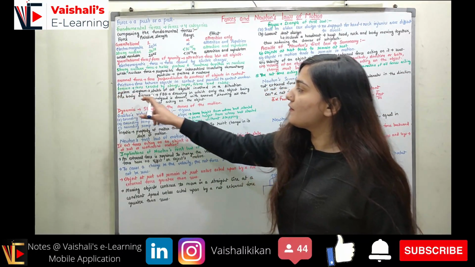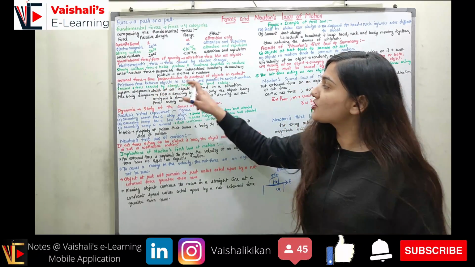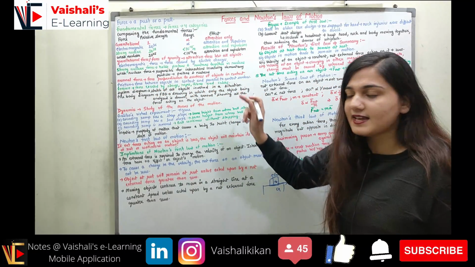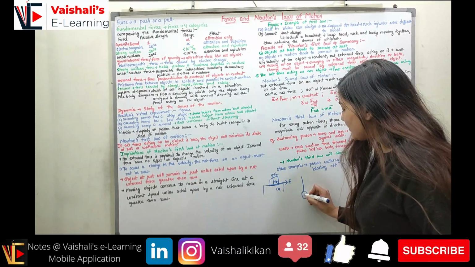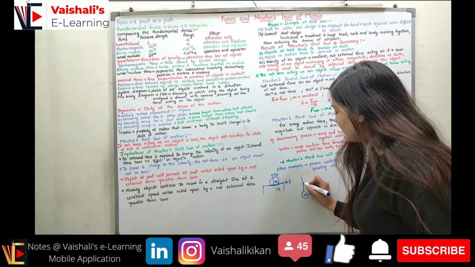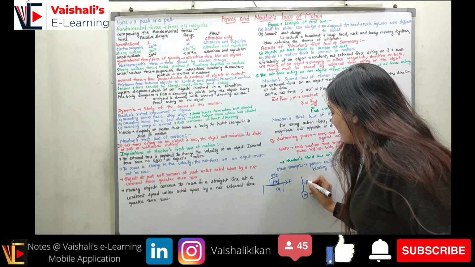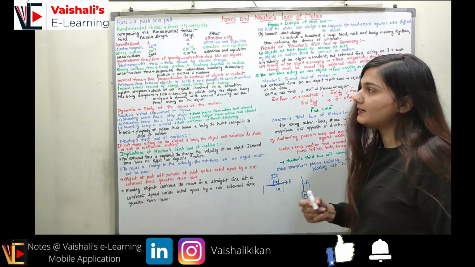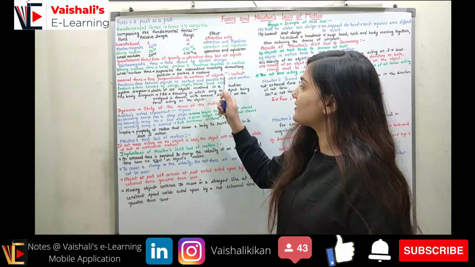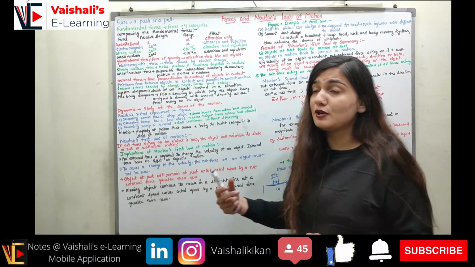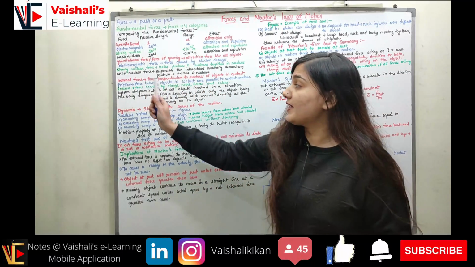Then I have the tension force. Tension force is exerted by strings, ropes, fibers as well as cables. So if I have any object which is attached to a string, let's suppose this is a mass m which is attached to the string, then in this string we will be having some tension force, right? After the string we have ropes, fibers and cables. Also in ropes, fibers and cables we will be having the tension force.